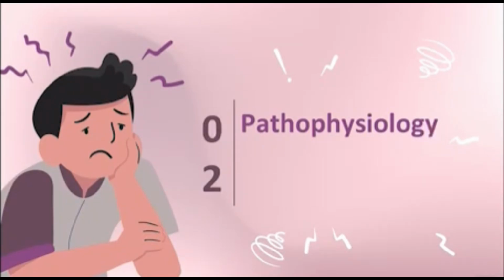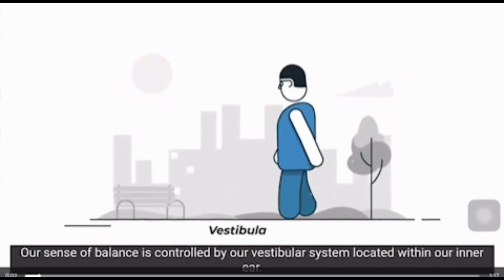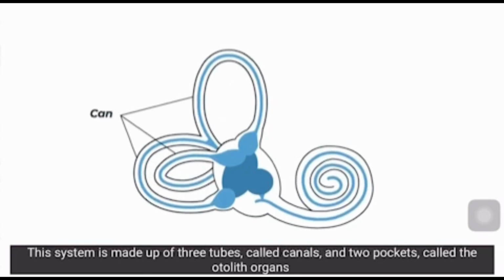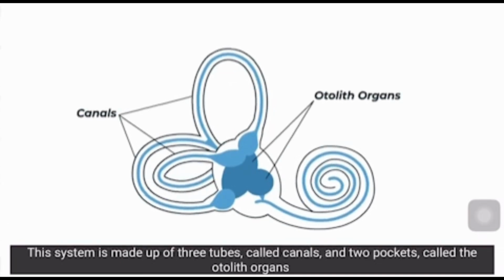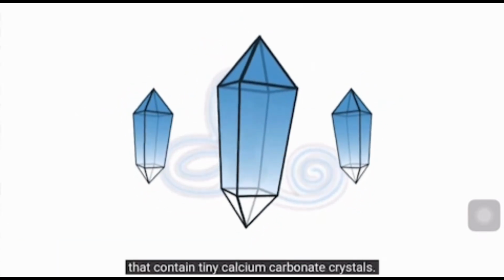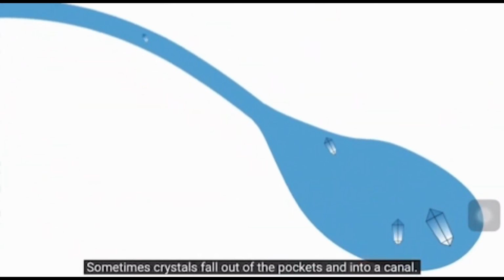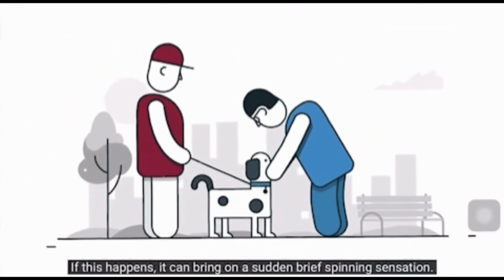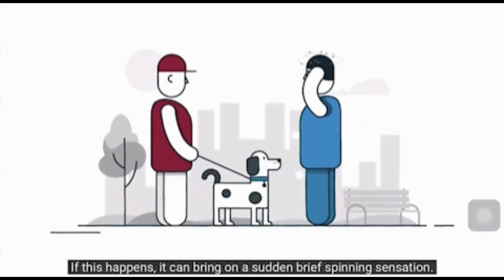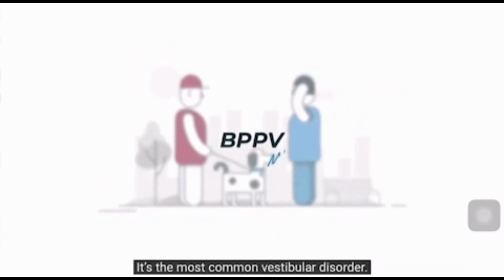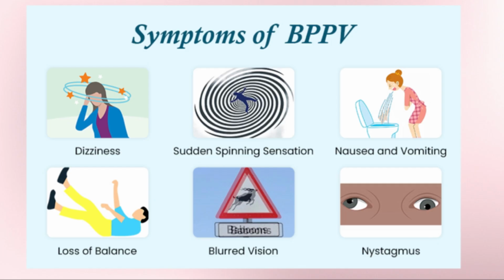Now let's talk about the pathophysiology. Balance is controlled by our vestibular system located within our inner ear. This system is made up of 3 tubes called canals and 2 pockets called the otolith organs that contain tiny calcium carbonate crystals. Combined, they provide feedback to our brain about our head movement. Sometimes crystals fall out of the pockets and into a canal. If this happens, they can bring on a sudden brief spinning sensation. This condition is called benign paroxysmal positional vertigo, or BPPV. It's the most common vestibular disorder.